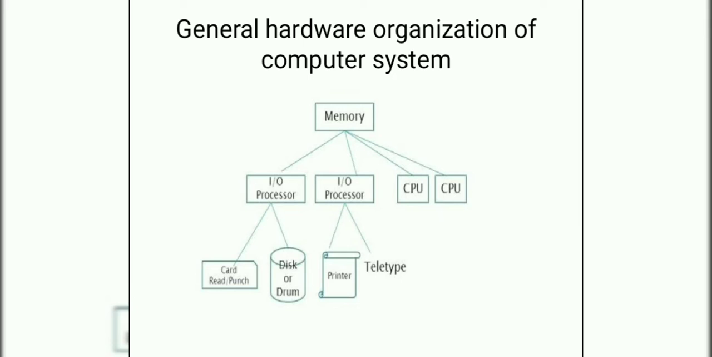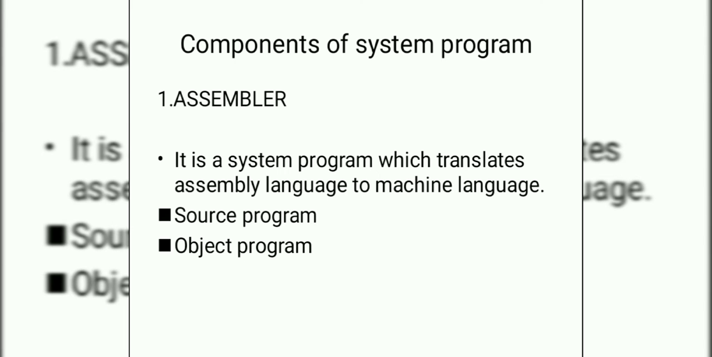Processors are categorized as input output processes and CPU. IOP is concerned with transfer of data between memory and peripheral devices, whereas CPU is concerned with manipulation of data stored. Next, we have the components of system program.